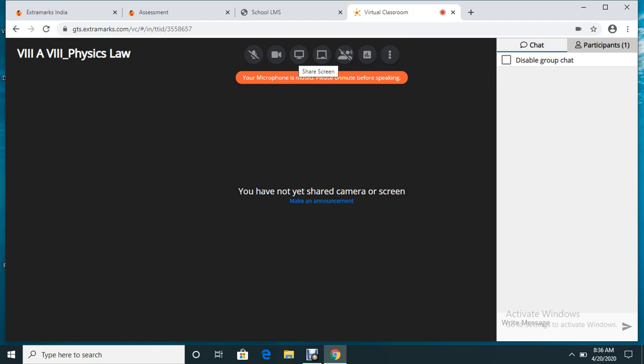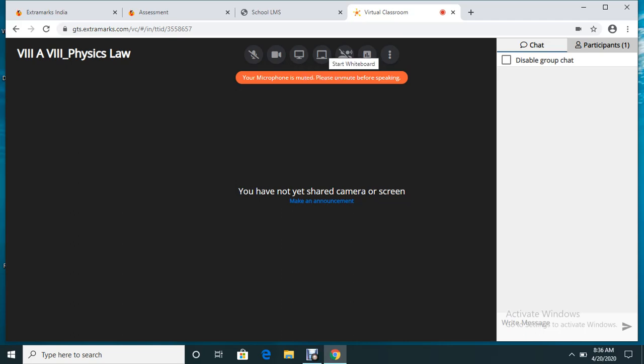Share screen. Whenever you're conducting a live class, whatever you're doing on your screen, whether it is a desktop or a laptop, the entire thing will be visible to the students. So until and unless you share the screen, they will not be able to see it. So share screen has that functionality.